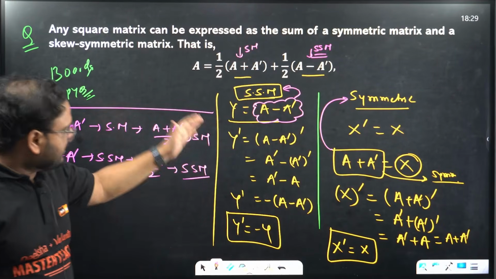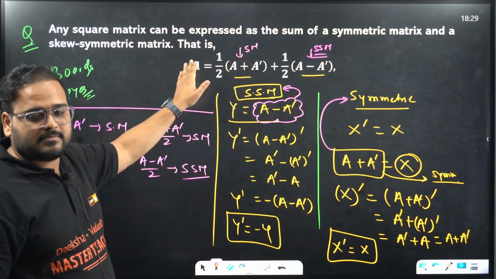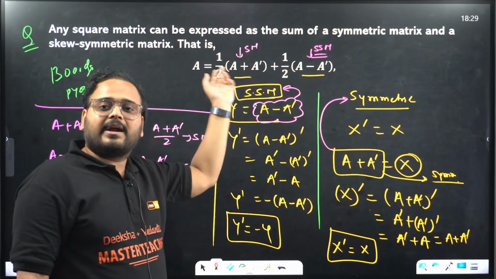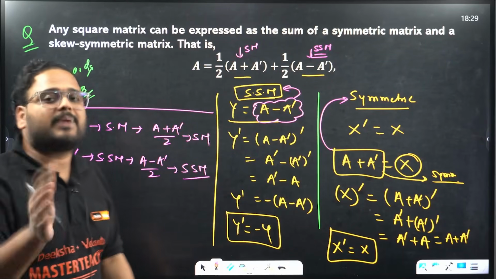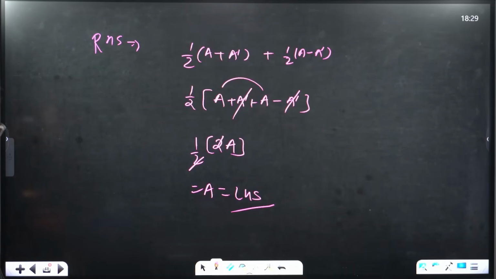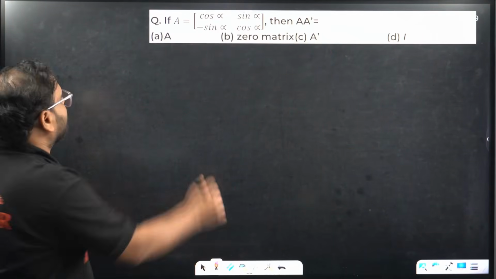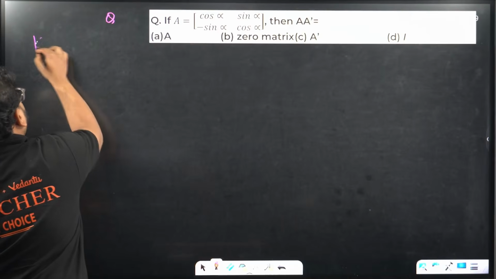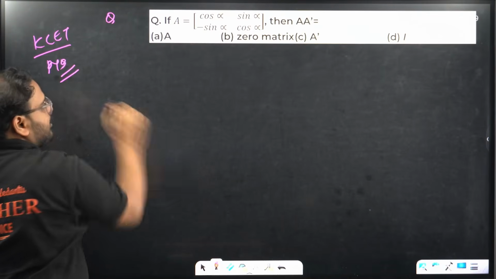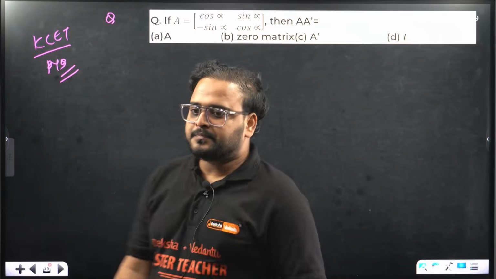It means I can express any given square matrix in the form of symmetric and Q-symmetric by writing it in the form half of A plus A dash plus half of A minus A dash. I hope this is clear. Now from here onwards we'll solve the KCET PYQs.